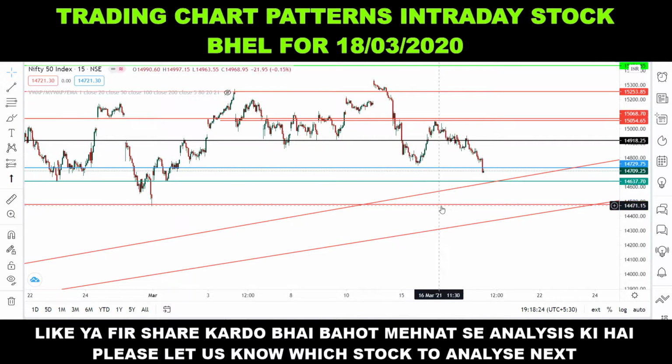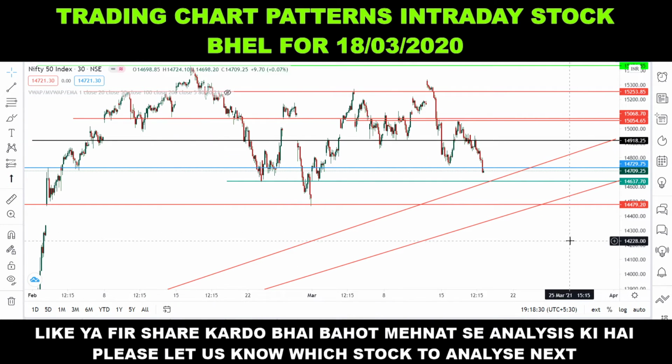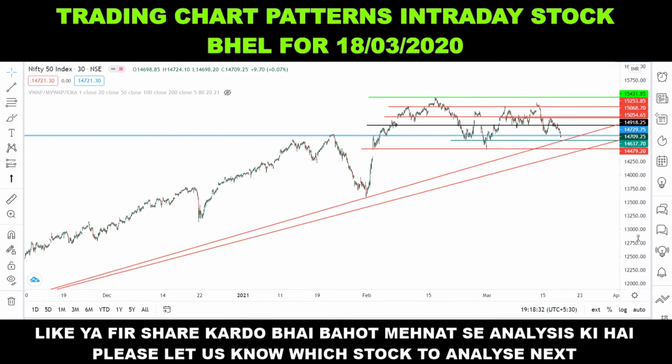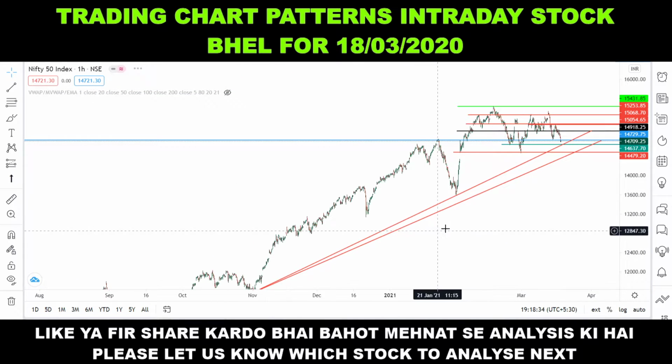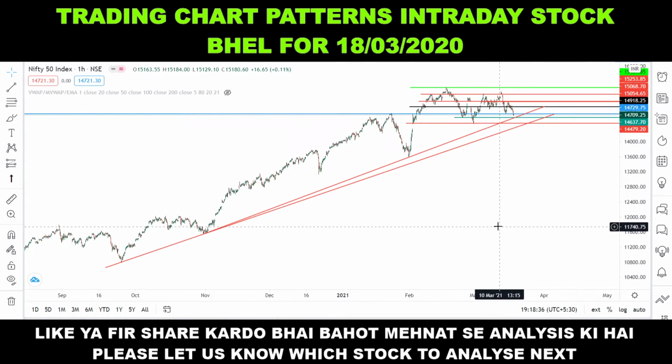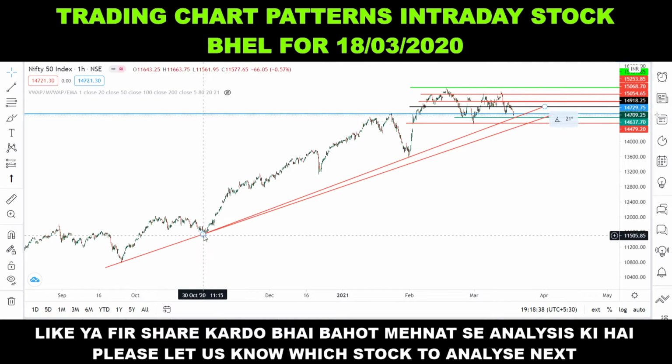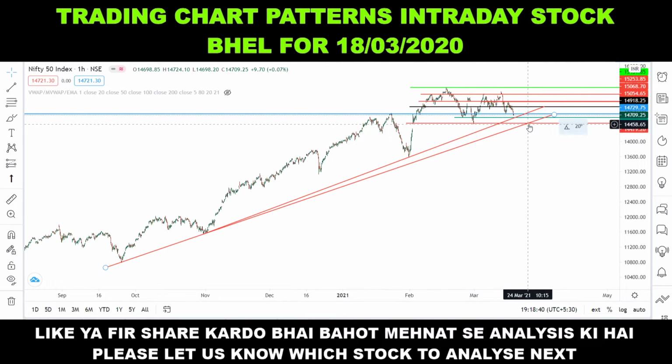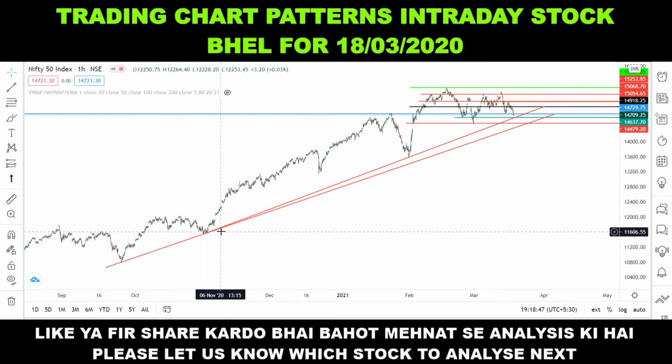And what can be the trading level for tomorrow? To identify the trading level, we need to switch this chart to a 30-minute or 1 hour time frame. If you watch closely, you will find that Nifty has a support of this trend line, which will come out around 14,500.